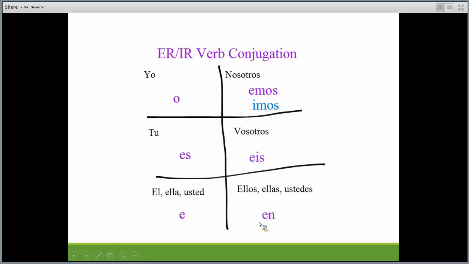Remember, this is very similar to the AR verbs. They actually all share the O for the first person. For AR verbs, it's just an A instead of the E in most of these places. So very similar.